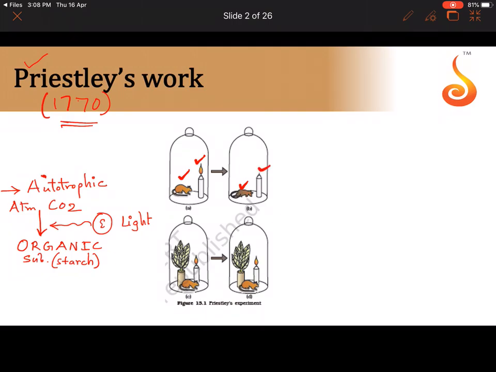That led to the death of the rat, and also the candle fire got extinguished. But then later he placed a green plant in it, and he came to know that the candle burnt longer, and the rat was alive for a longer duration. And that's how he concluded that something that the rat and the fire are depleting in the atmospheric air is being provided by the green plant.